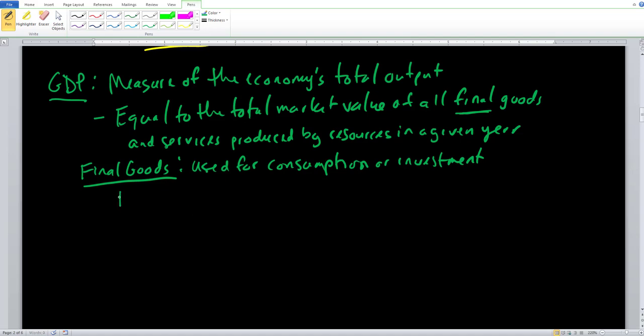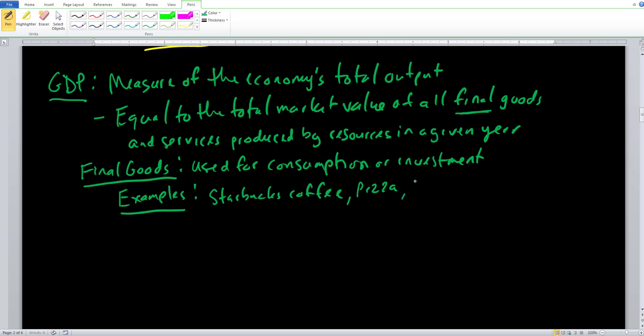So what do you think would be a few examples of final goods? A lot of food items come into play with final goods. So we can say maybe a Starbucks coffee. You go to Starbucks, you buy a coffee, you're going to consume that right away. That would be considered to be some type of final good. We could say, hey, why not a pizza? So here, the extra large pizza that I order for myself every Friday night because I don't get invited to parties, that would be considered to be a part of GDP because it is considered to be a final good. I consume that entire pizza in one night.